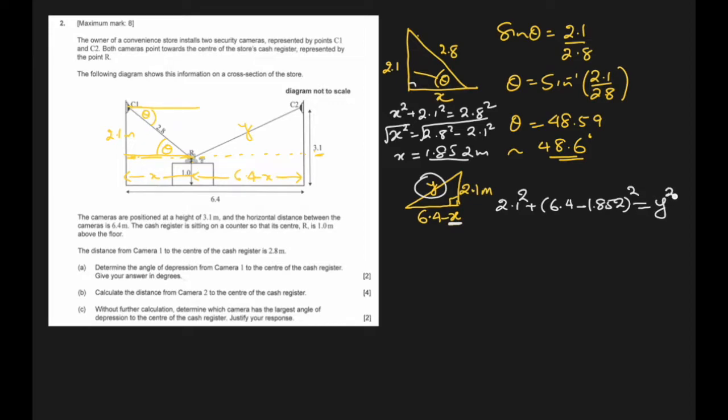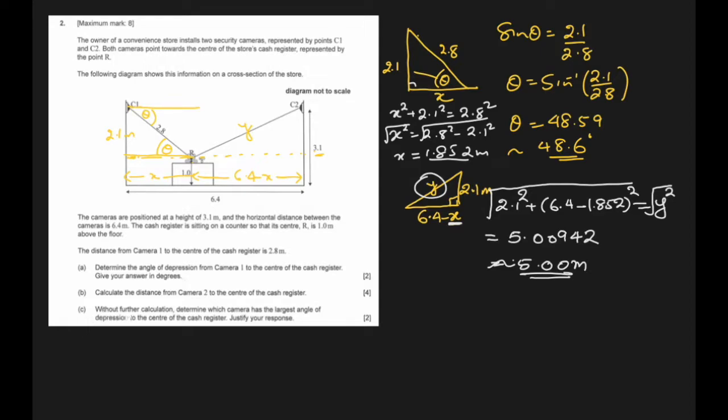So again we'll square root both sides and put this in our calculator. It comes out to be 5.00942, which we can write as 5.00 meters. That's the distance y.